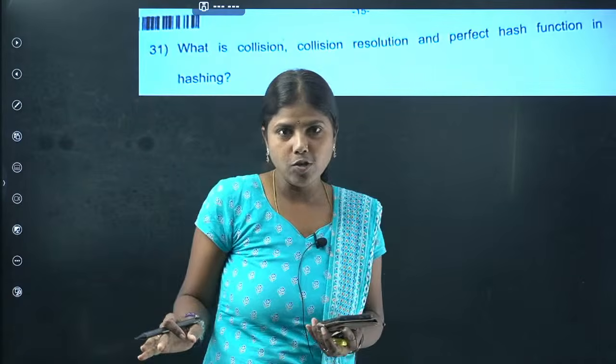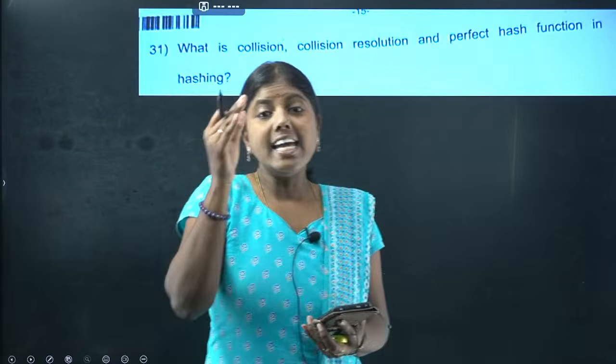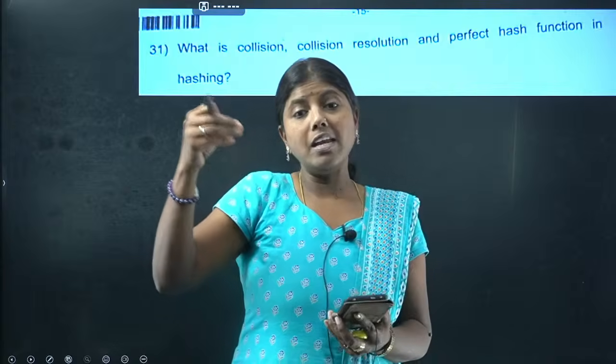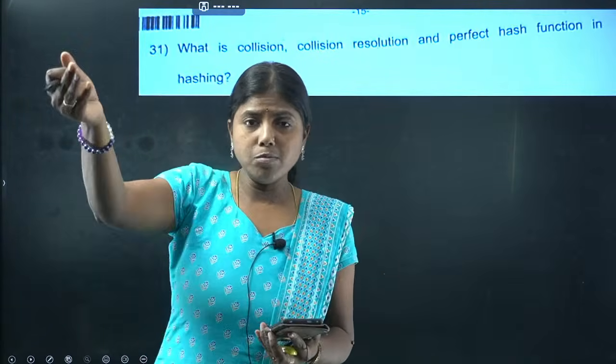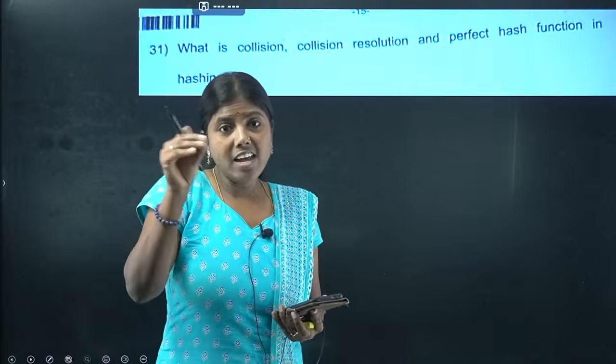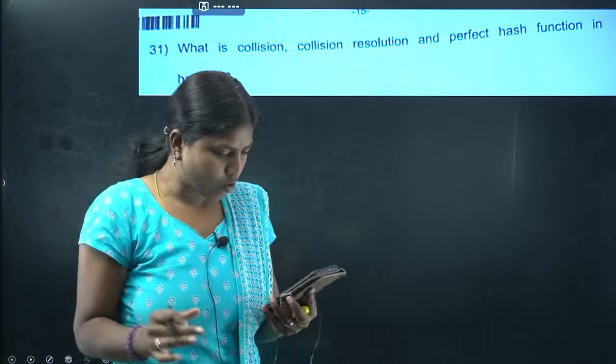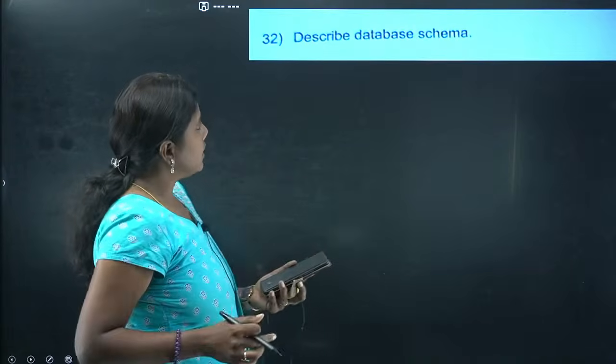What is collision? I think you'll be able to understand. Collision is basically when many elements have the same hash value. That is collision. The technique to overcome collision is collision resolution. If every element has a different hash value, that is going to be perfect hashing. We'll go with the next question.